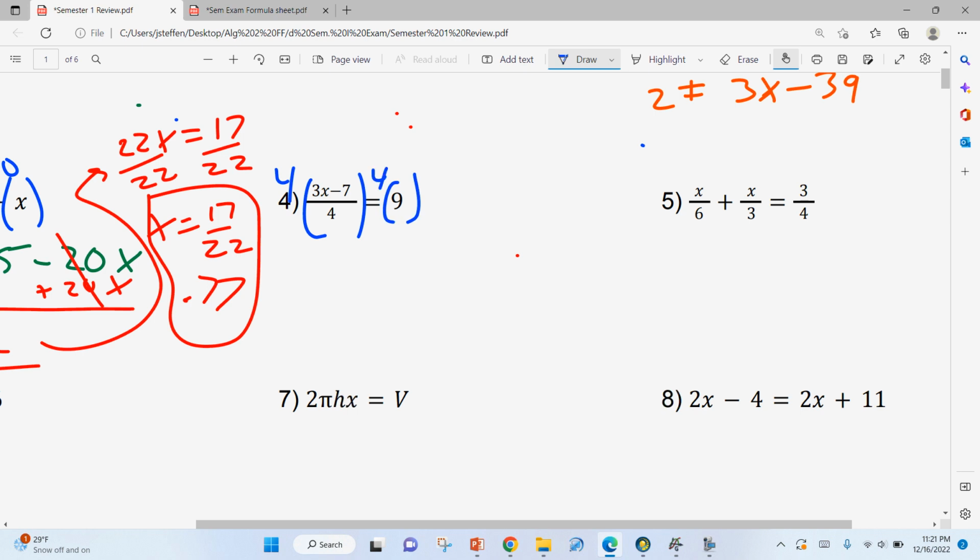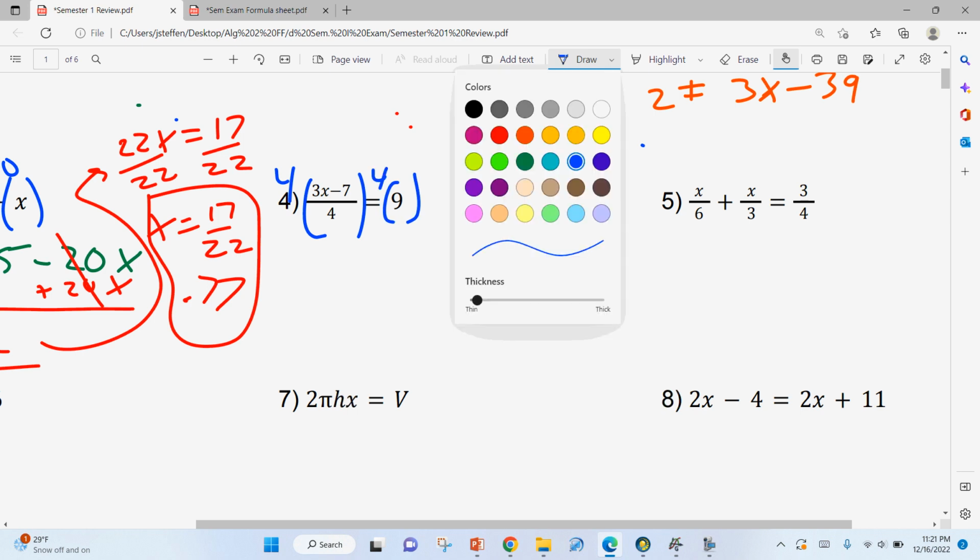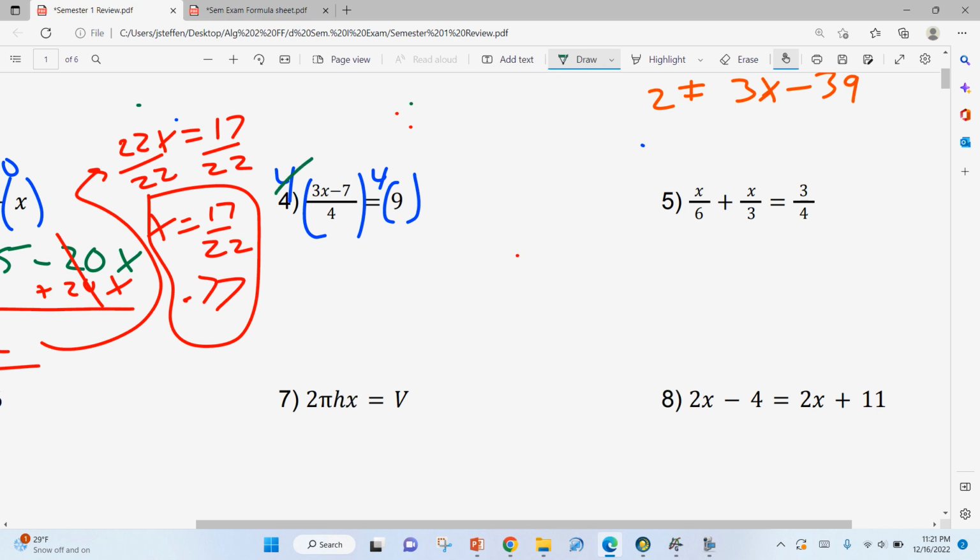But remember, the thing that a lot of people made mistakes on with this is when you do that, the 4's cancel. We don't have a 4 over here. We don't have a 4 down here anymore. All we have left is 3x minus 7. A lot of people distribute and put 12x minus 28. Make sure you don't do that.